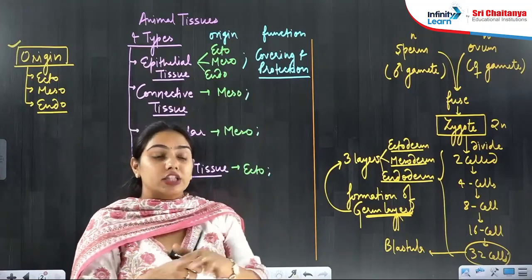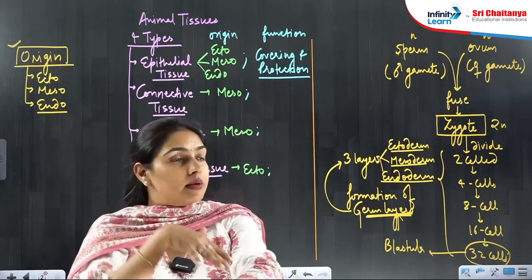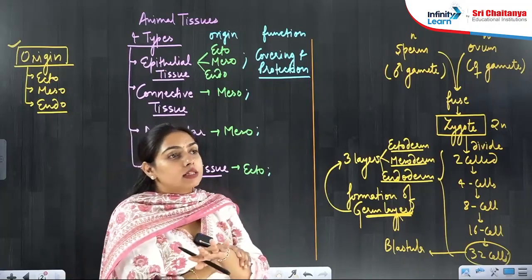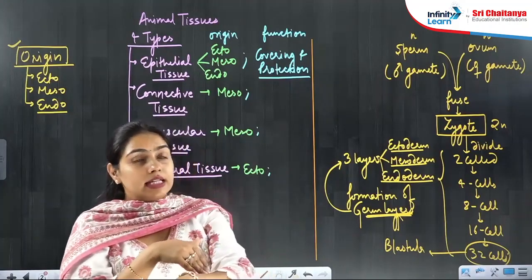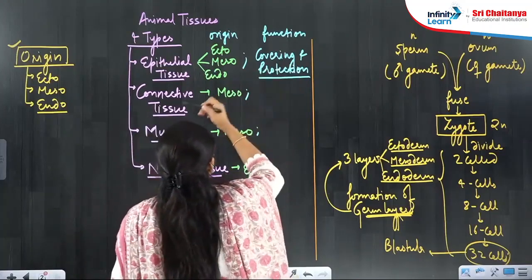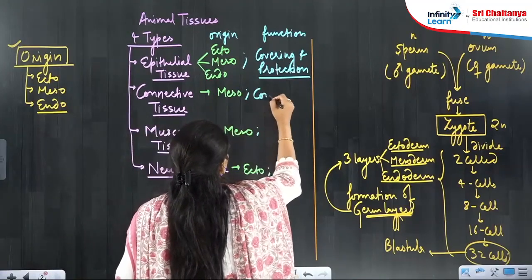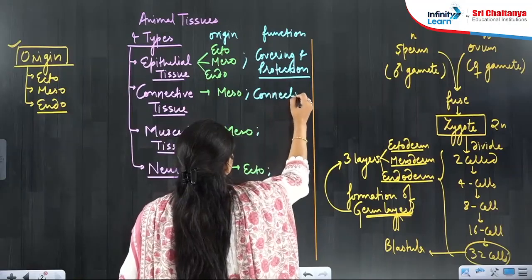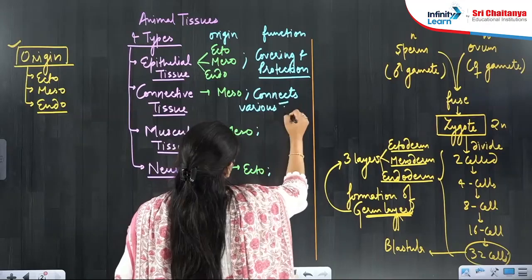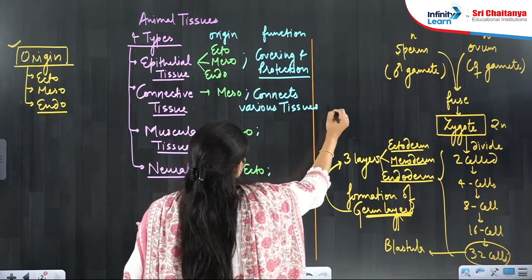Protection, it gives us protection. Yes, our skin is a barrier. No pathogen can enter through our skin. It is a barrier. Yes, so it gives you protection. It is covering, protection. Now connective tissue, it will connect various tissues and organs. It connects various cells, tissues, organs, everything.